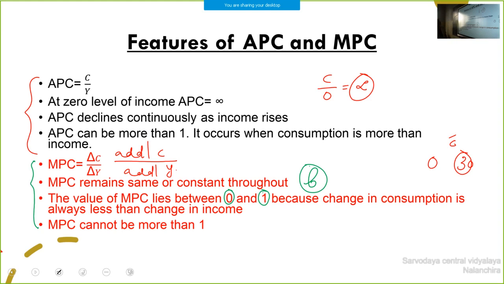The value of MPC lies between 0 and 1 because change in consumption is always less than change in income. The minimum value is 0 and maximum value is 1. Then MPC cannot be more than 1. These are the features. You have to note down all these features, features of APC and features of MPC. Okay, note it down fast, please.